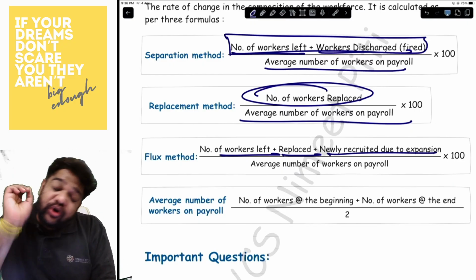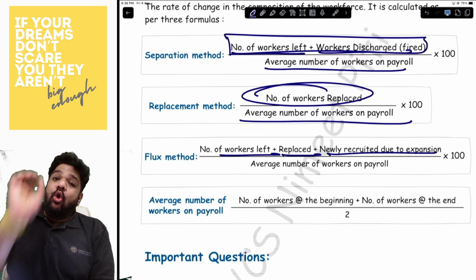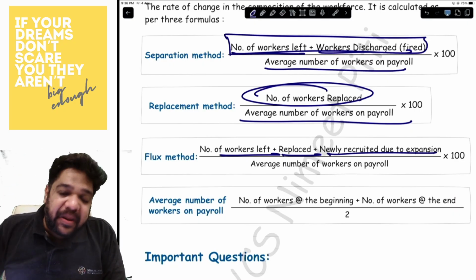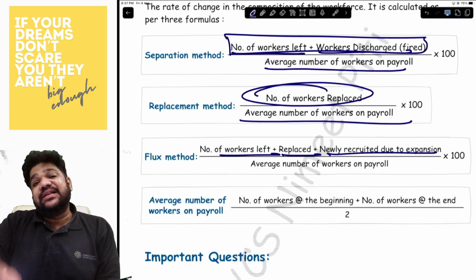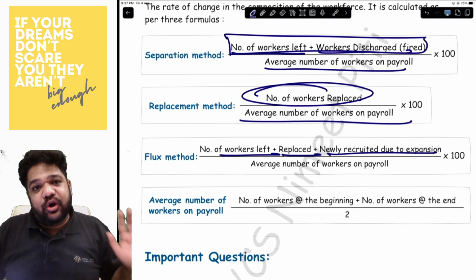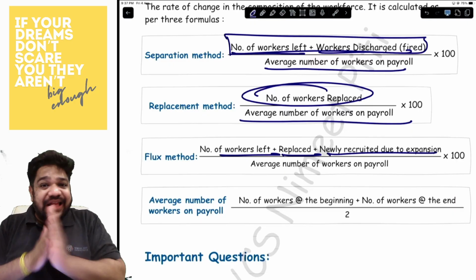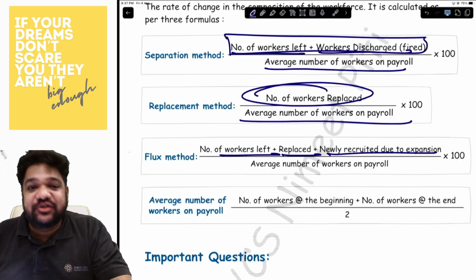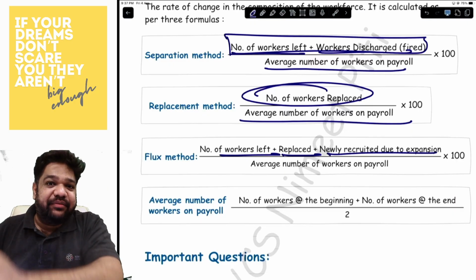And how do you get the average number of employees on roll? Opening plus closing by 2. Simple. Workers at the beginning plus workers at the end divided by 2. That is your average number of workers. That's it. This completes the second topic as well. I'll take a short break and come back with the third one.